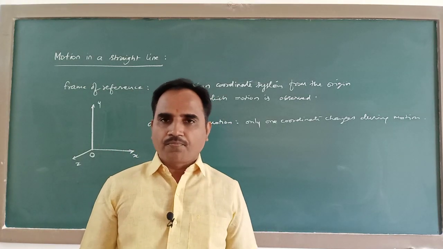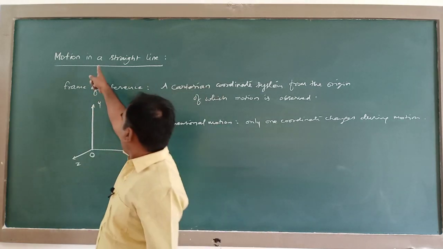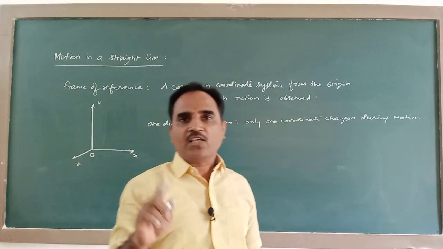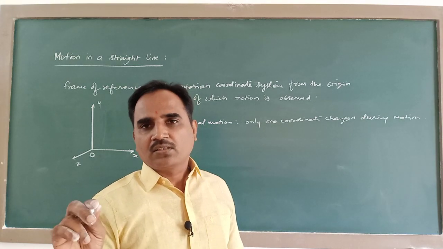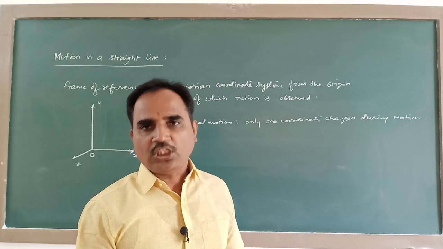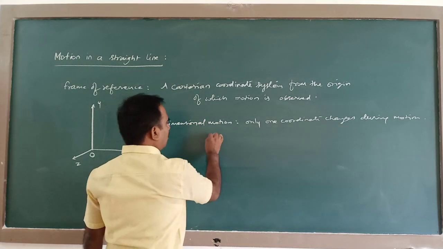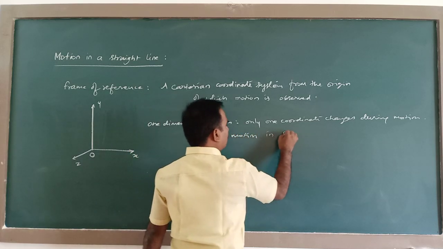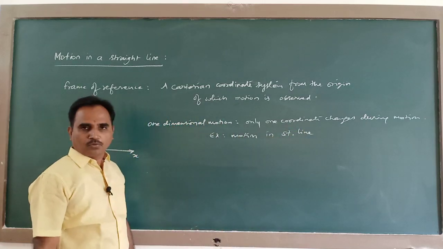In general, motion along a straight line is called one-dimensional motion, because during the motion of the body, any one coordinate will change. So motion in a straight line comes under the study of one-dimensional motion.